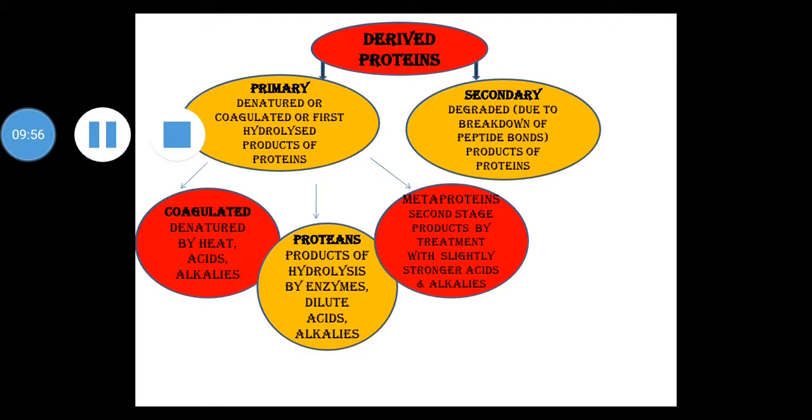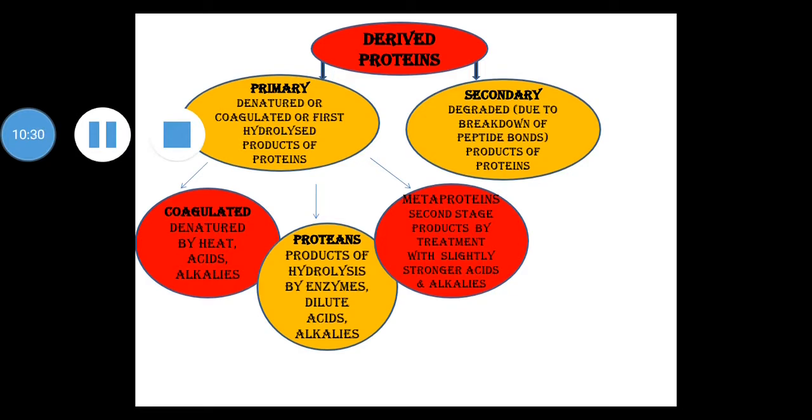Next is proteans. These are the earliest products of protein hydrolysis by enzymes, dilute acids, alkalis, etc., which are insoluble in water. Example is fibrin produced from fibrinogen. Next is metaproteins. These are the second stage products of protein hydrolysis obtained by treatment with slightly stronger acids and alkalis. Example is acid and alkali metaproteins.